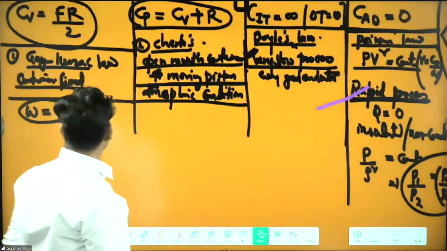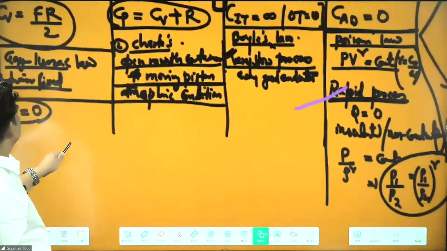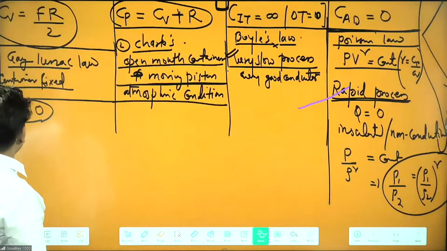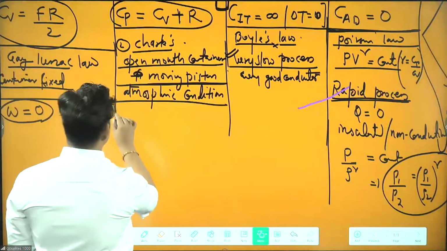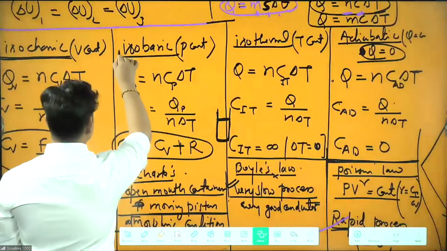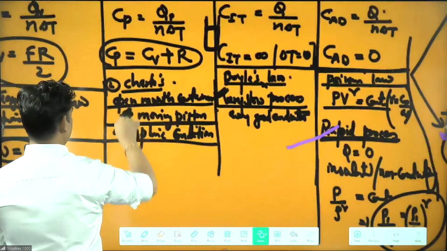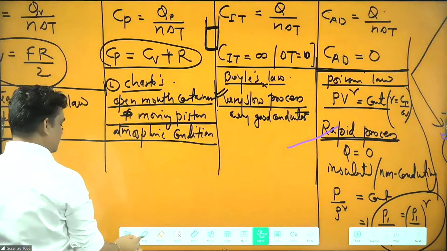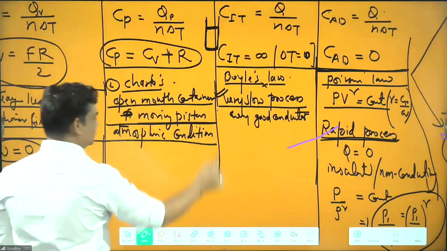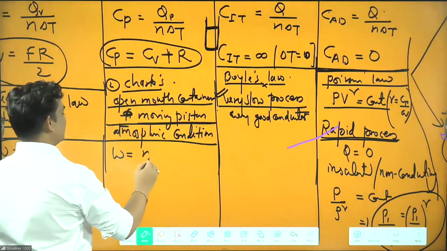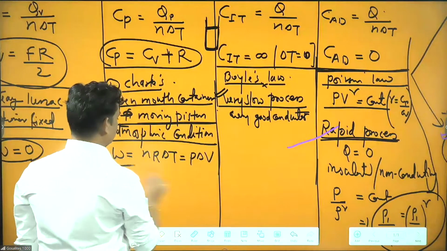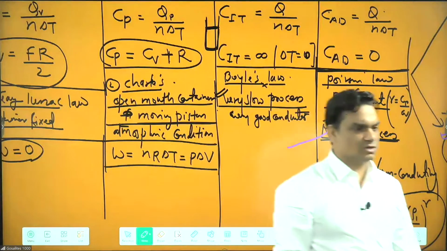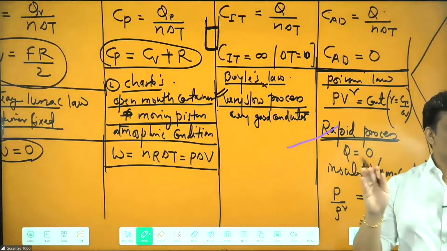So what are the work for isothermal? We can say W is 0. What will be the work for this? Under constant pressure, we can say work is going to be W equal to nR delta T, or it is P delta V. They will ask questions on this one, work. They are asking also questions on work. W equal to nR delta T or P delta V.